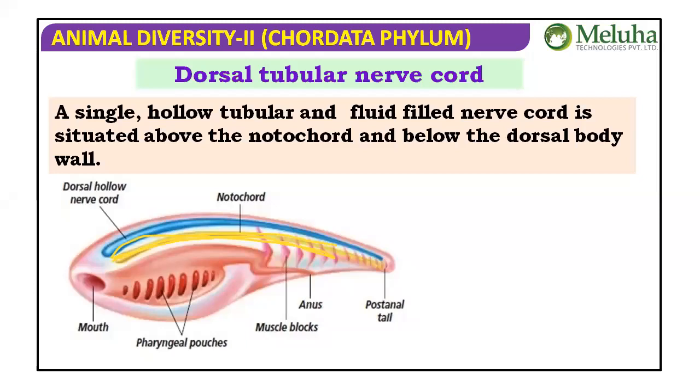And we said below the dorsal body wall. This is the dorsal body wall. So the blue one we are talking about is said to be the dorsal tubular nerve cord. Let me erase all this so that you can see clearly. The location we said now.